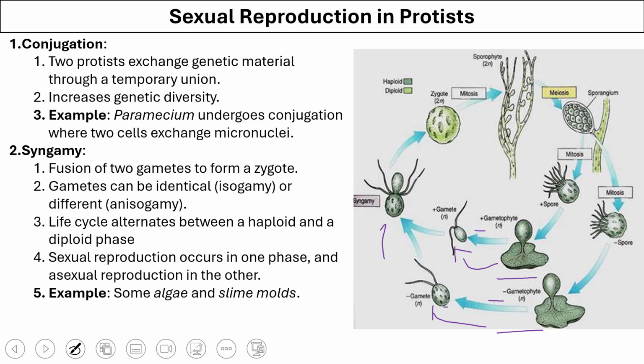These gametes fuse in the process of syngamy. Now we know that in the beginning there was only one copy of each chromosome, that is, these organisms were haploid. When they fuse they have pairs of chromosomes, so two copies of all the chromosomes, and these organisms are diploid. So the zygote formed after the fusion of these gametes would be diploid.